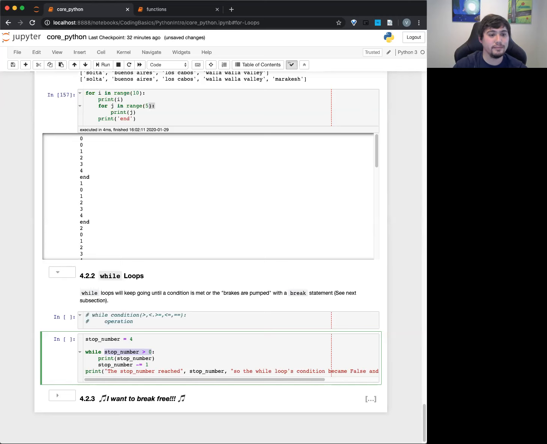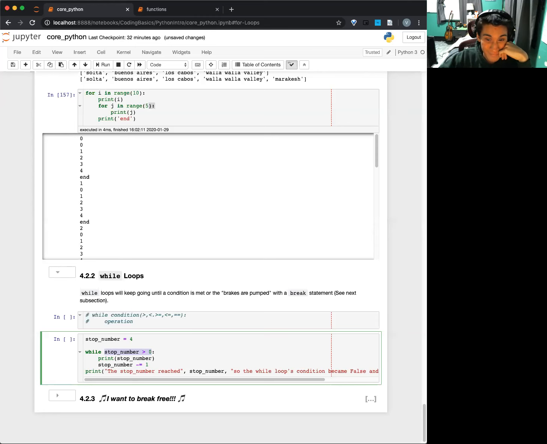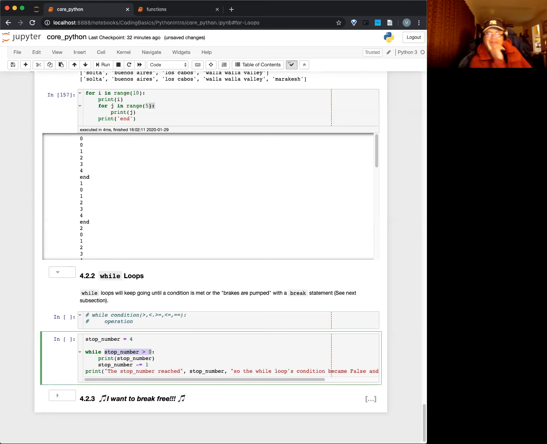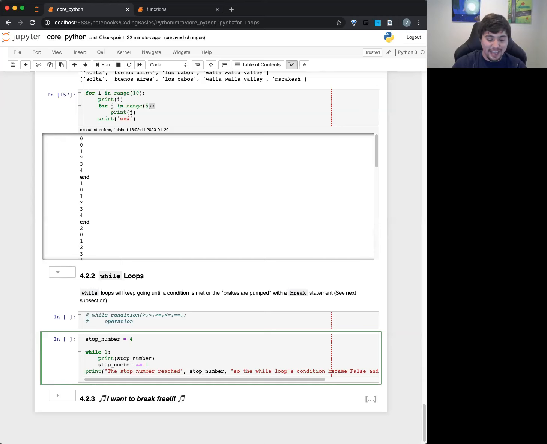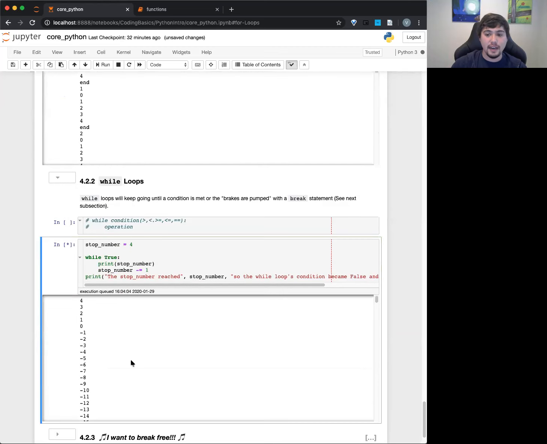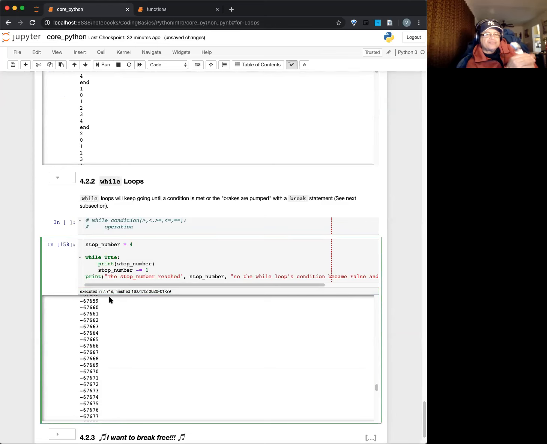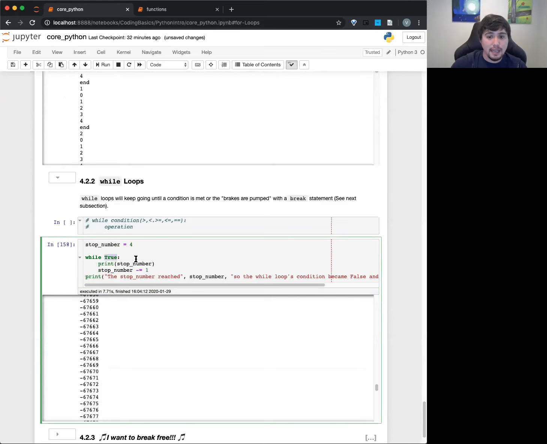Anyone? Oh, while 1. True. 1, true, anything. I heard true, I heard while 1, right? Yeah. So if I do something like this, it's going to evaluate true every single time, and it's just going to go for it. And you can see here, it's just going to keep going and going, never stop. Oops, infinite loop. This of course eventually will stop depending on how the computer's set up, but the point is that this would not be ideal.